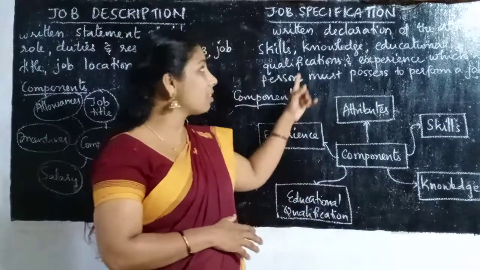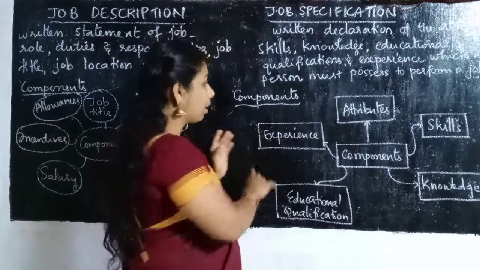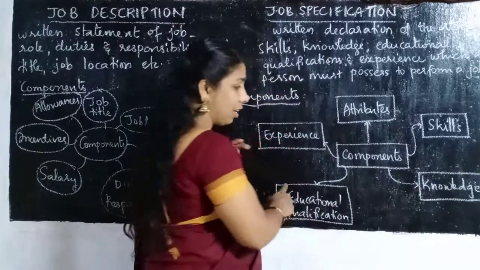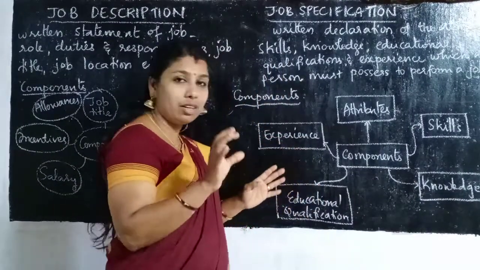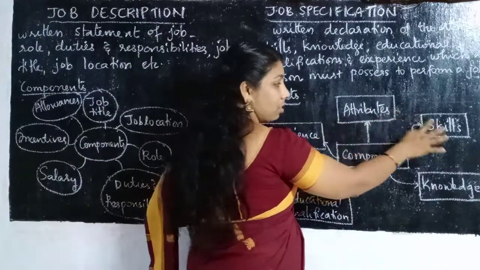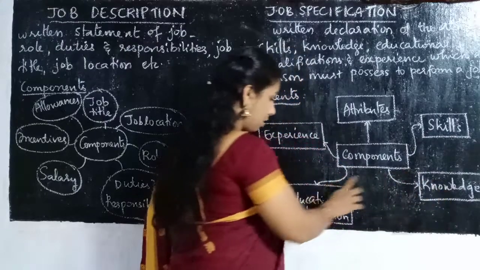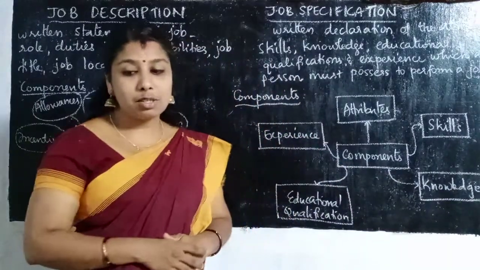That is termed as job specification. Clear? The main components of job specification, in the diagrammatic representation I explained only the important points: attributes, skills, knowledge, educational qualification and experience.